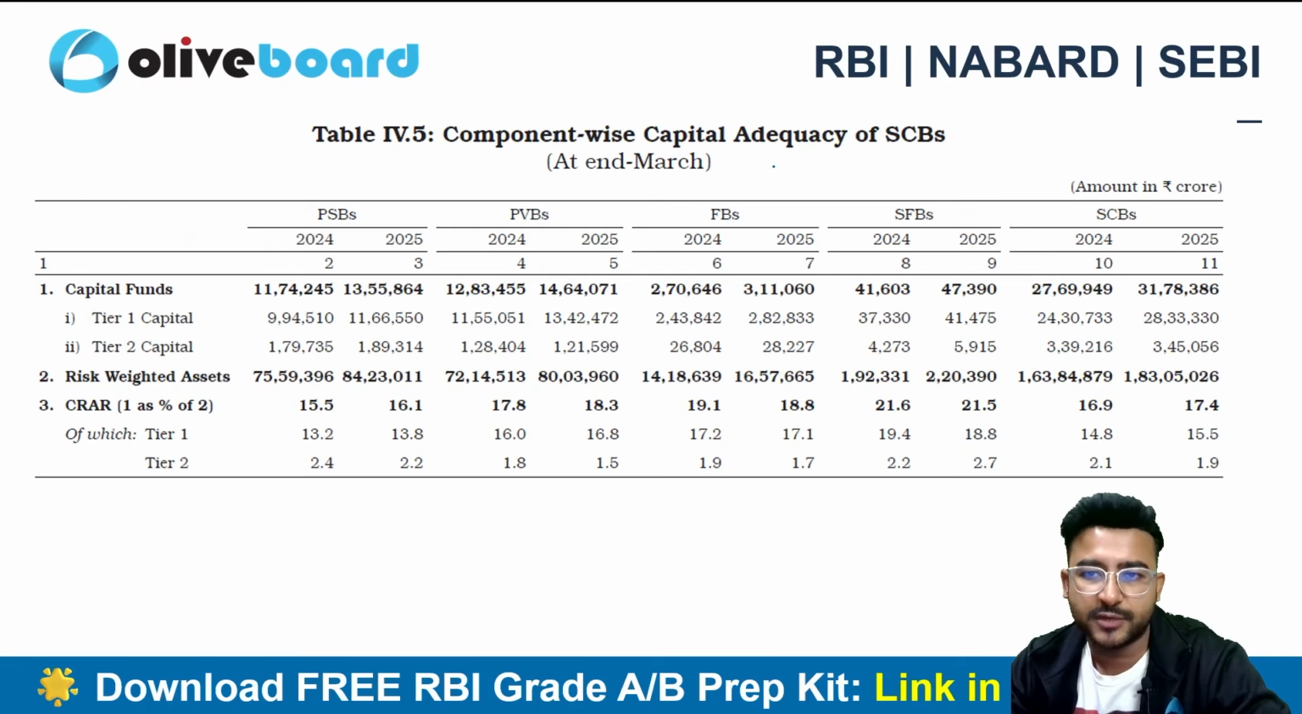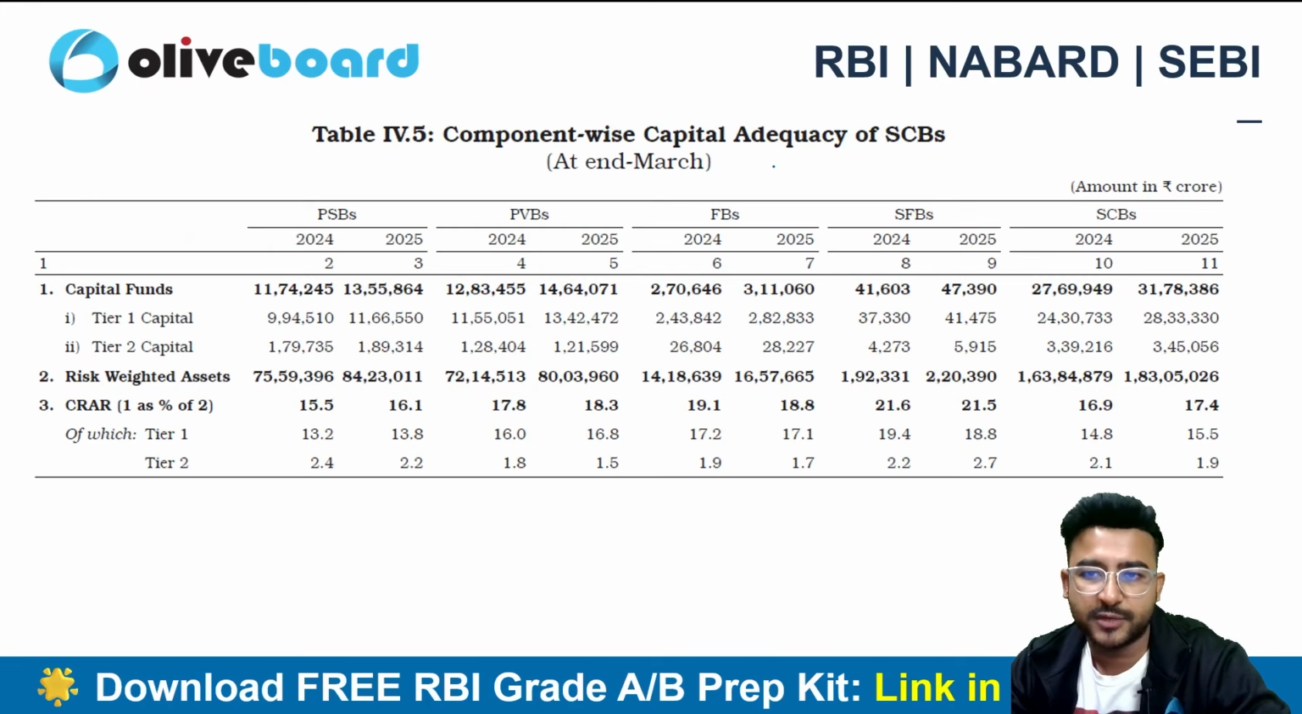So for your examination, you have to learn the CRAR for the scheduled commercial banks as of now, right? And you need to remember that private sector banks are outpacing public sector banks in terms of CRAR, and the highest category is the small finance bank, 21.5%.